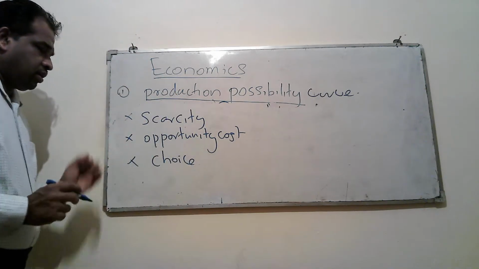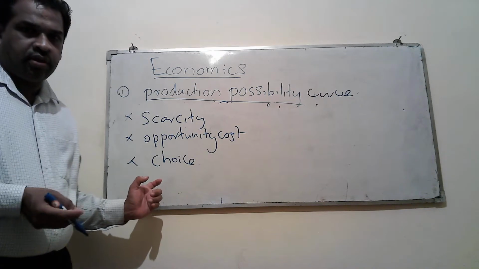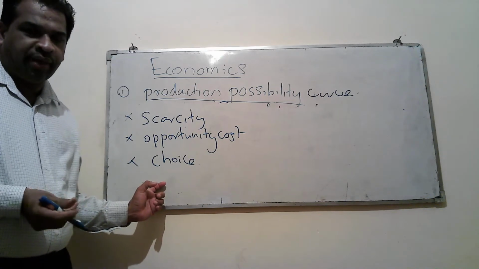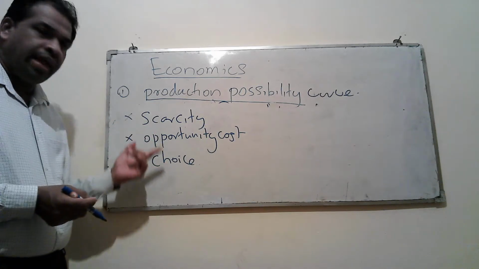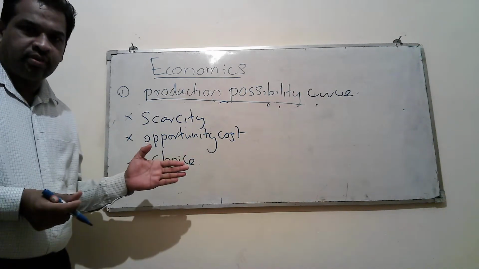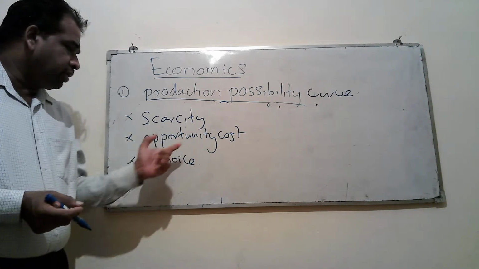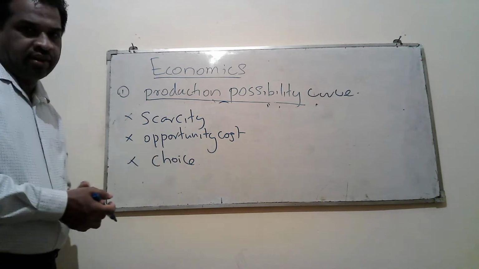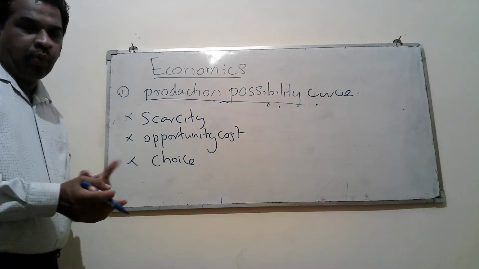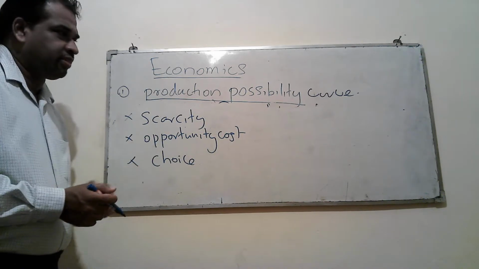We have more concepts available in microeconomics. You understood what is micro and what is macroeconomics. Under microeconomics, we have more concepts, but I have selected only three here: scarcity, opportunity cost, choice. Now we can consider these three concepts and understand how we can use a PPC diagram to explain these concepts.